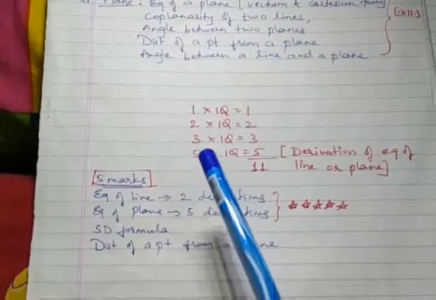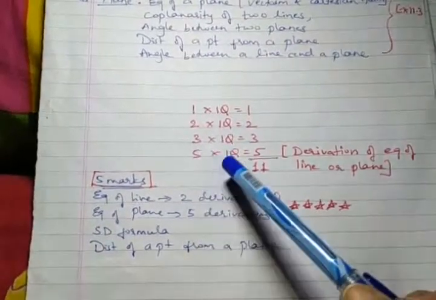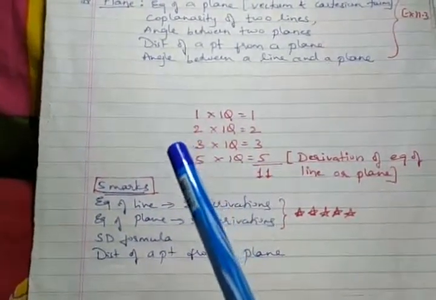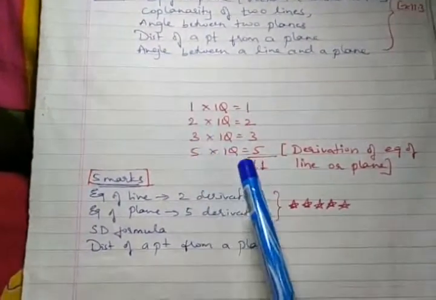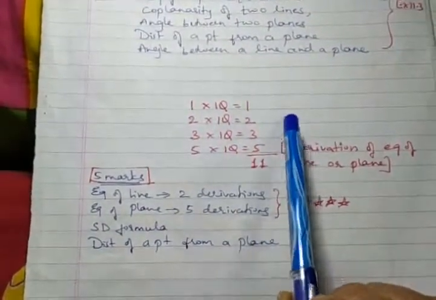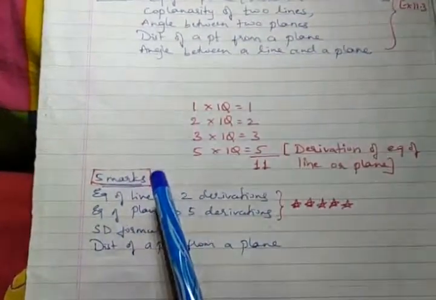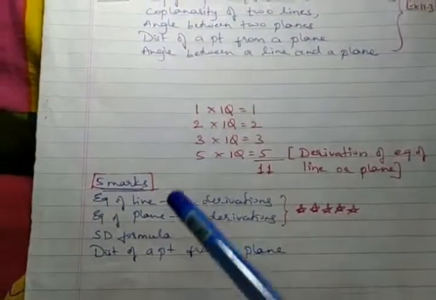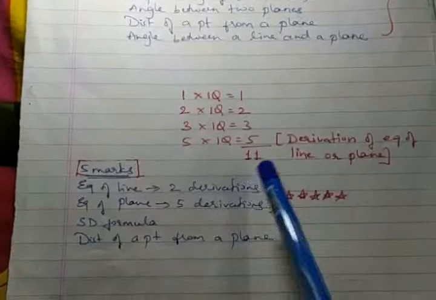Why I suggest you be perfect in derivations: they will not take much time to solve in the exam. You already know the derivation, you will have made it perfect first. So it's not numerical. With numerical, you have to be careful regarding the calculation part, isn't it? But derivation is not the case. You are sure about the derivation part. If the question on equation of line or equation of plane is given, then you draw the diagram. The diagram is very important here. Write the given data, and then move on to the final conclusion step. If you can increase your speed here, then definitely this is not difficult for you.